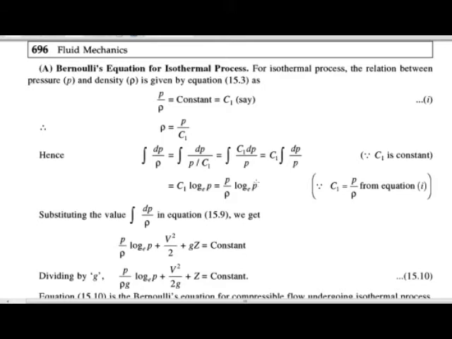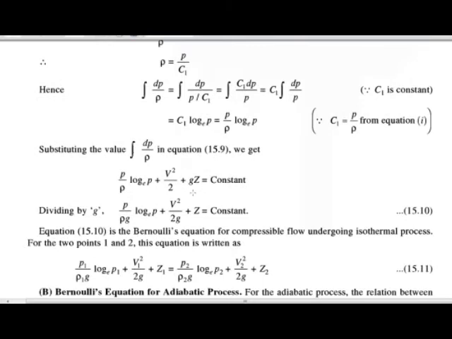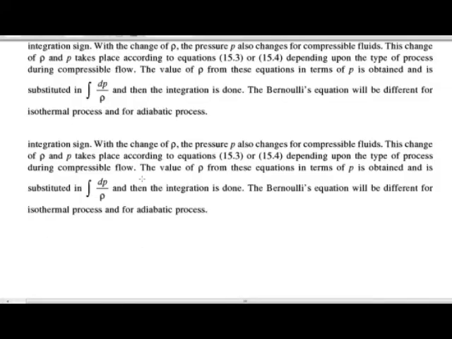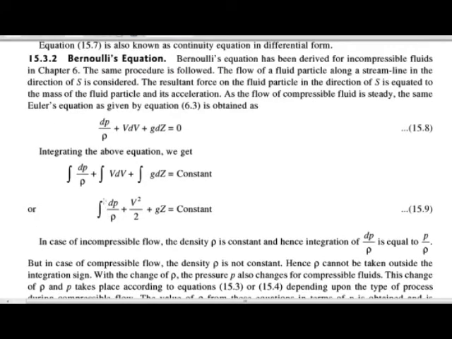Now we will put this value into the equation. We get P upon rho natural log of P plus V square upon 2 plus gz equals a constant. We calculated the integration of dP upon rho for the isothermal process, and now we are putting this value here.